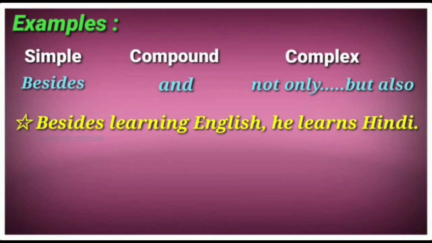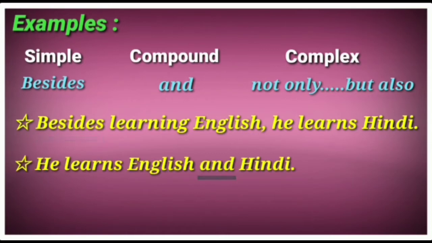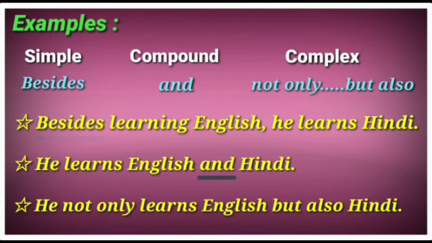To change this sentence into compound, we have to use a conjunction, the coordinate conjunction and. He learns English and Hindi. When we are changing the sentence, the meaning shouldn't change. Simple sentence or compound sentence or complex sentence, all these act in the same meaning. To change this sentence into complex, we have to use the rule not only but also. He not only learns English but also Hindi.